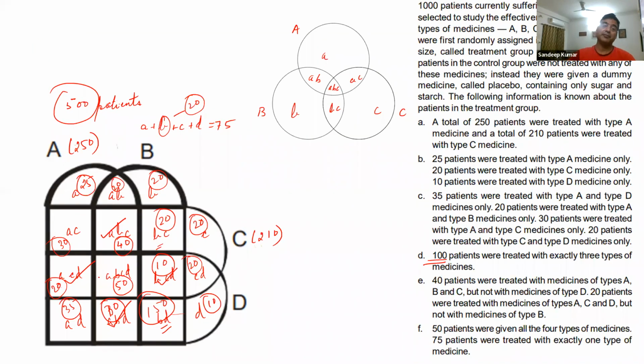Okay, so this is a very simple way of solving the question. Hope you have understood how to go about solving four-set Venn diagrams. It is about identifying the regions and just putting in the data in order to solve the question.